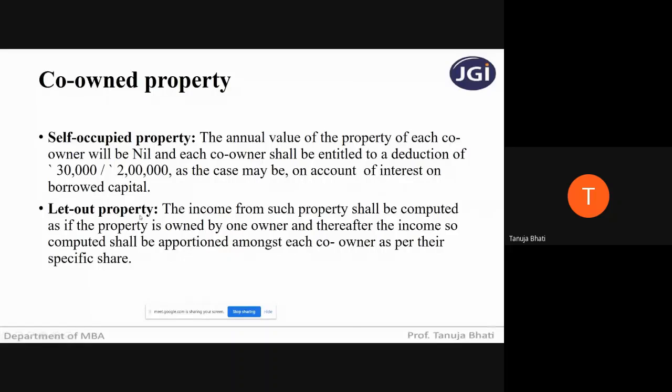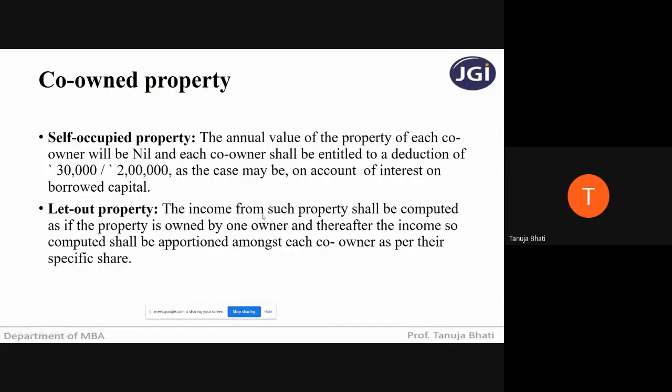Now, what if the property is a let out property and it is co-owned? When I say co-owned, it means it has more than one owner. Usually, many a times, the property is jointly taken by two or more persons in some situations. So it is in respect of those properties.